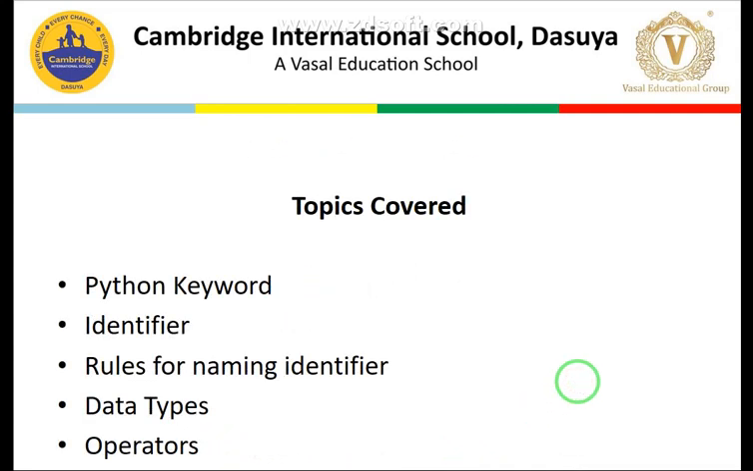So students, what are the topics that we have covered till now? First is the Python keywords. They are also known as the reserved words, identifier, and what are the rules for naming the identifier. Then we covered the different data types and operators.